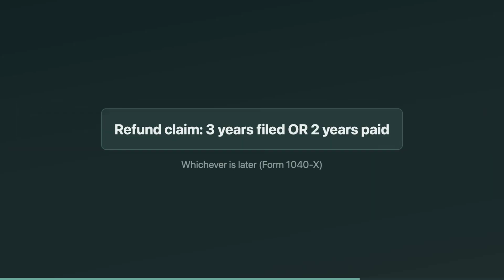Now, fix-it tools after filing: refund claims and amended returns. The general rule is the 3-year or 2-year statute. File Form 1040X within 3 years from when the return was filed or 2 years from when the tax was paid, whichever is later. Miss that window and the refund is generally gone, even if the IRS agrees you overpaid.